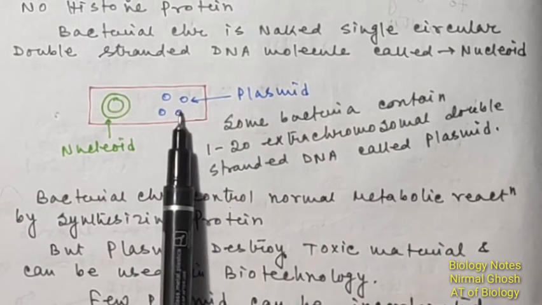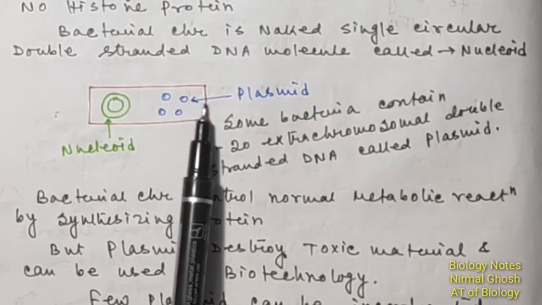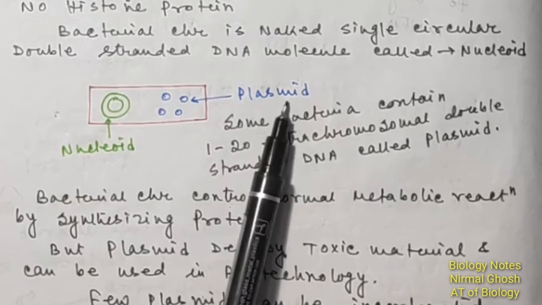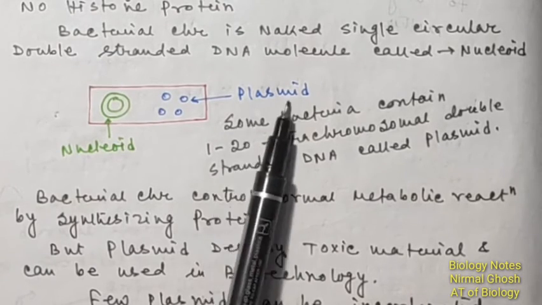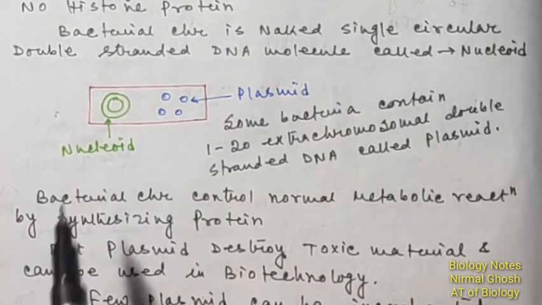And this plasmid can be utilized in biotechnological processes. In recombinant DNA technology, this plasmid serves as the cloning vector. And the main function of the plasmid is to protect the bacteria from different types of antibiotics.